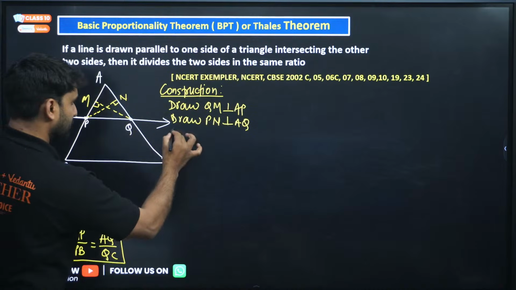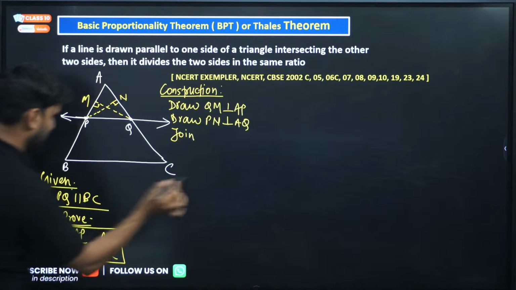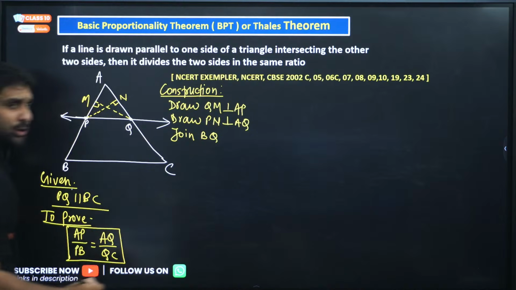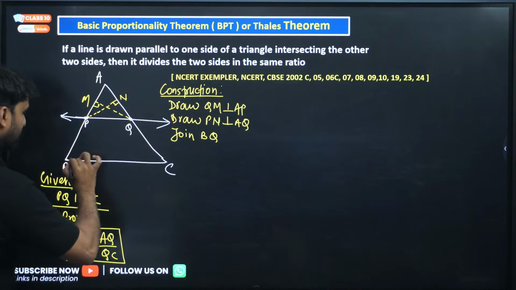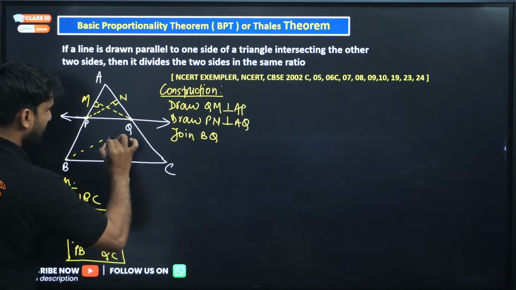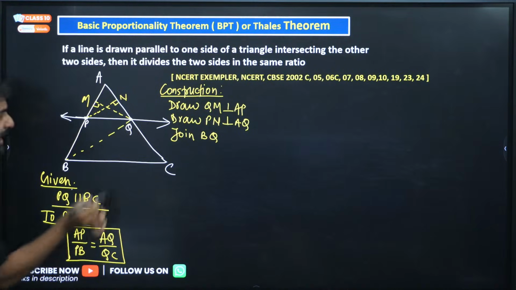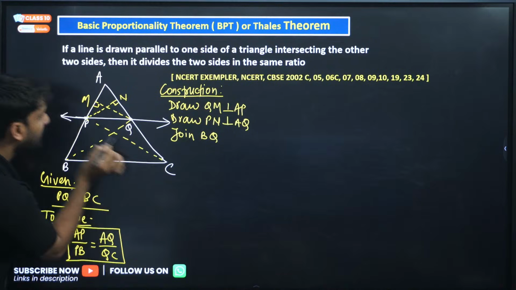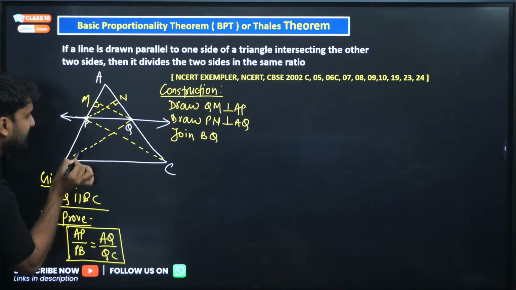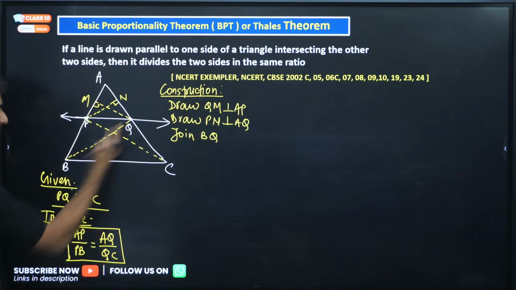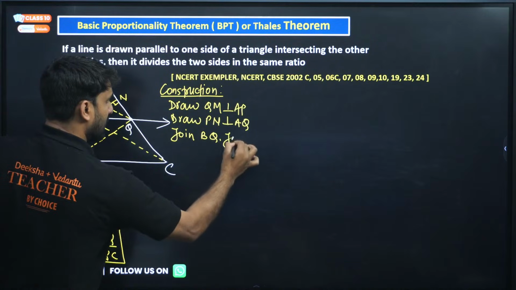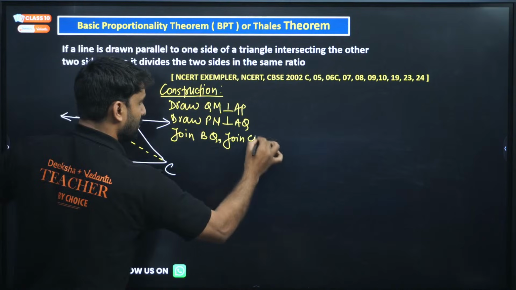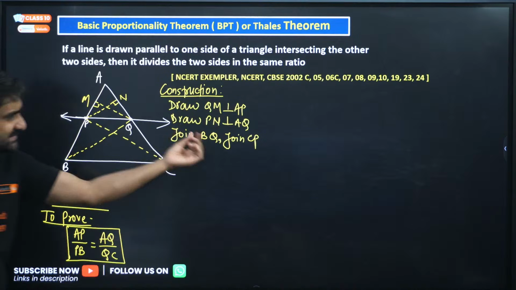Now join B to Q. Join BQ, and join PC. Yes, my dear, join PC. Join BQ and join what? CP, or we can say PC. So these constructions are required.